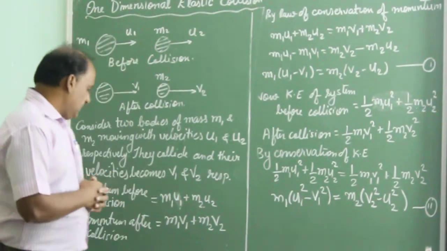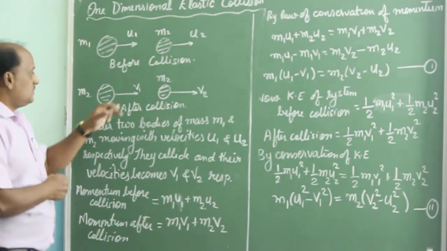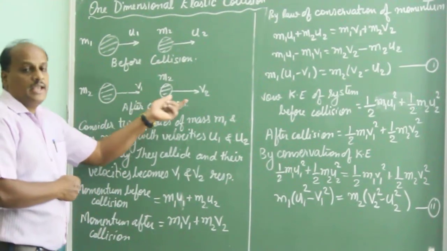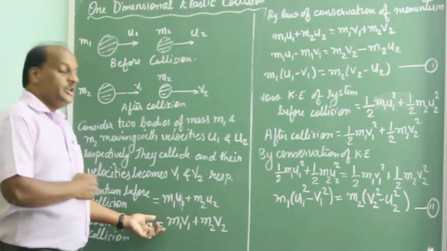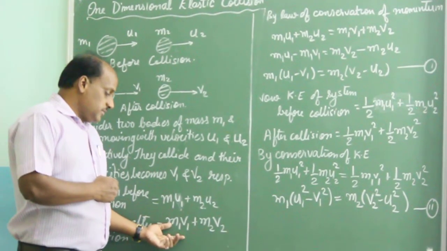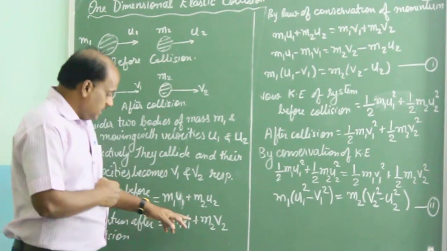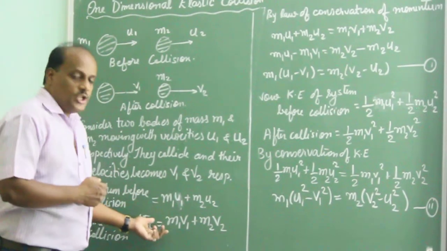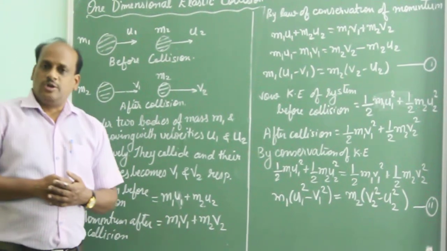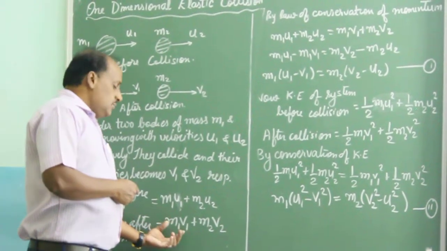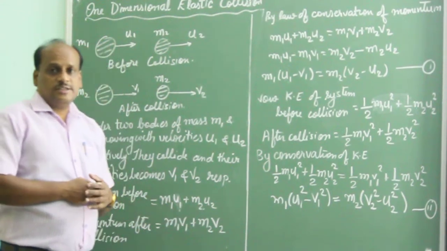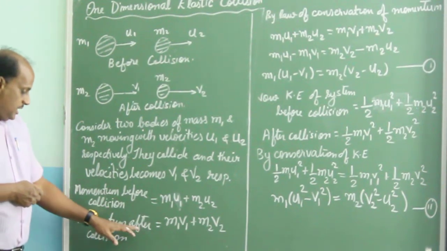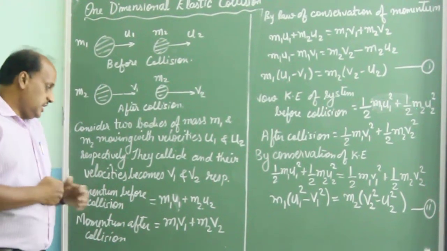Now we will be finding momentum after collision. Since the velocities after collision of these particles are v1 and v2, the momentum will be m1 v1 of the first particle plus m2 v2, the momentum of the second particle. Same formula, momentum equals mass into velocity. We find the momentum of both the particles after collision, so we add it and we get the momentum of the two particle system after collision.